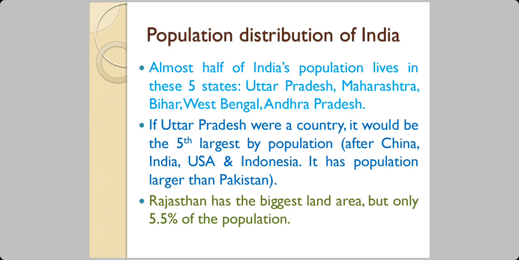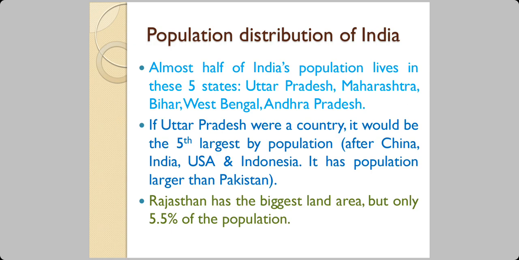If you write it down as rank, the countries would be China first, that is most populous, then India, second most populous, United States of America, and Indonesia, and then fifth would have been UP if that were a country. Now, it's interesting to note that Uttar Pradesh has a population larger than Pakistan, the entire country itself.